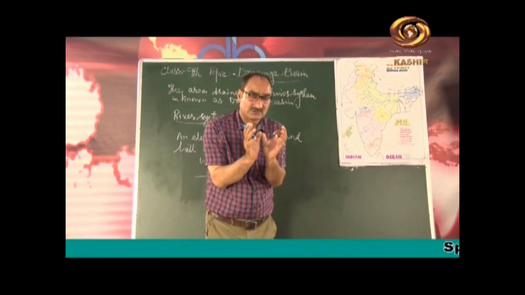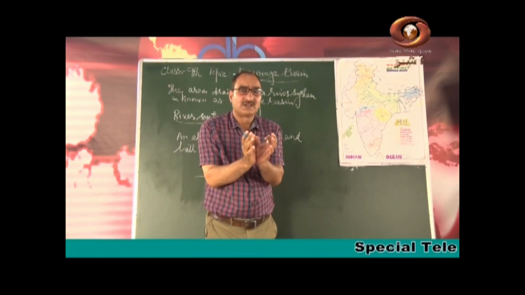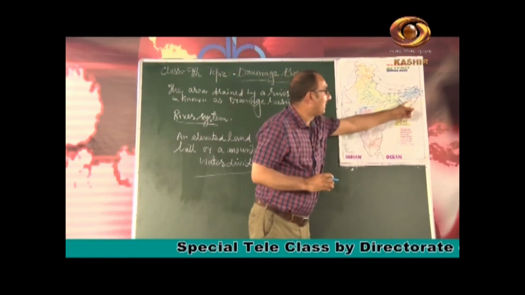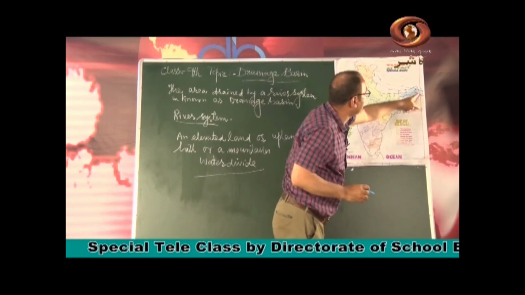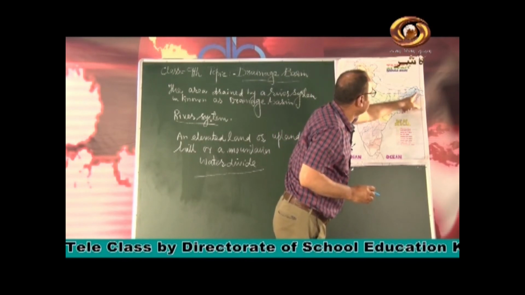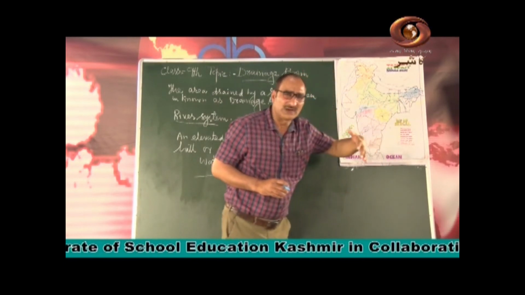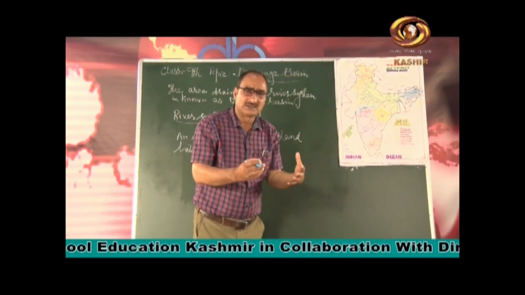There are two tributaries which join Brahmaputra in Assam, one is Lohit and the other is Dibang. These two rivers and some other small tributaries join the main river.